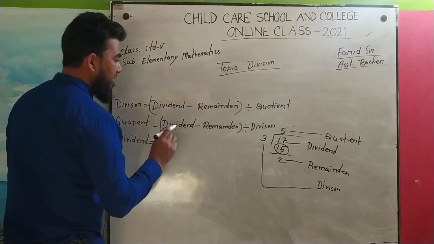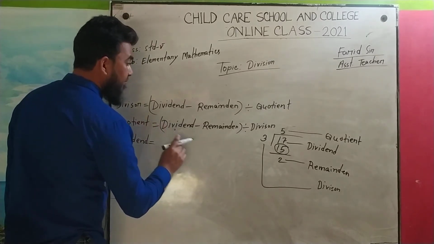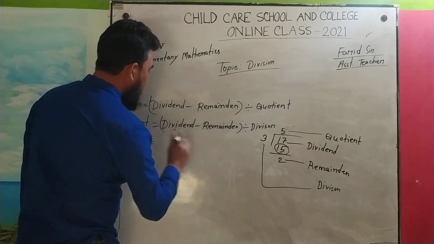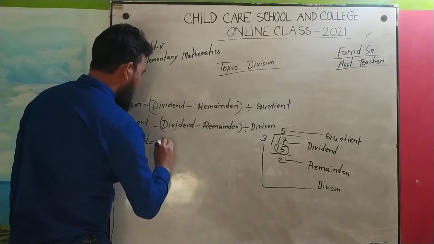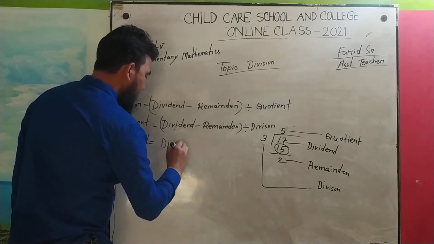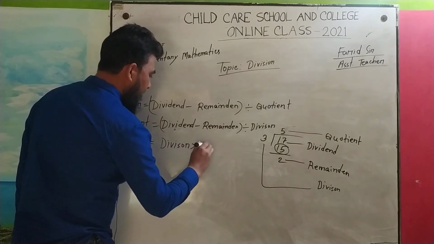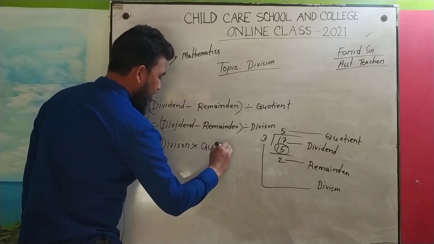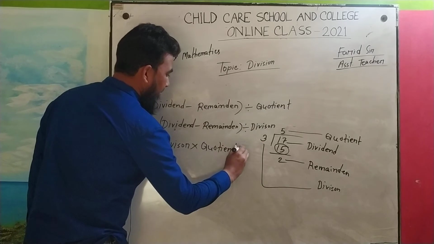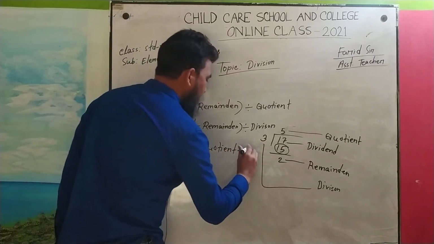So what can we write? We can write here: 3 is our divisor. Divisor into quotient plus remainder.